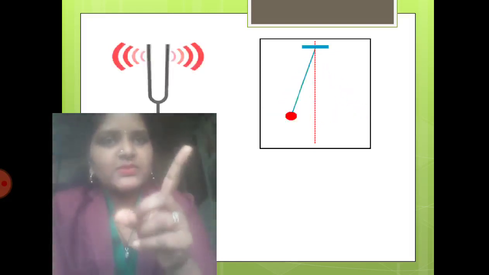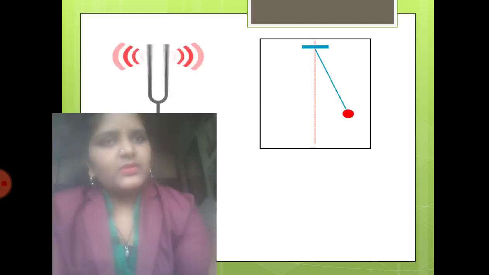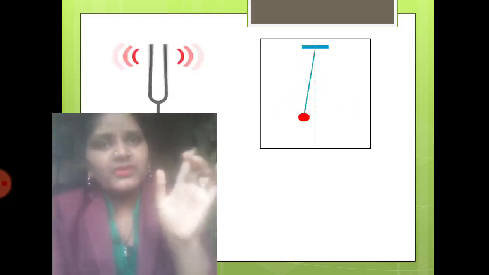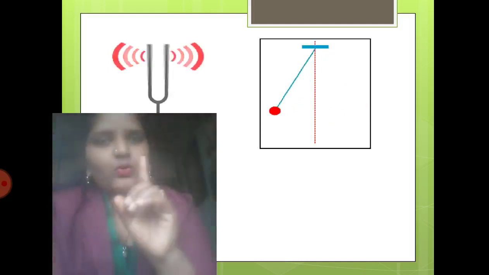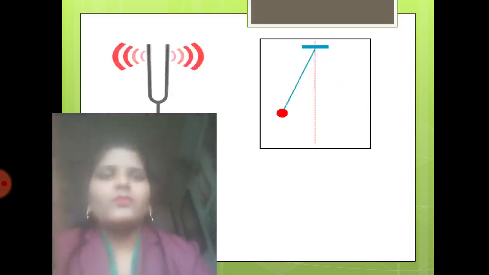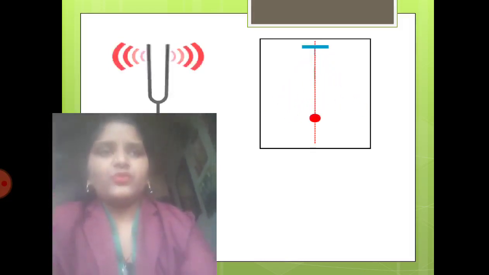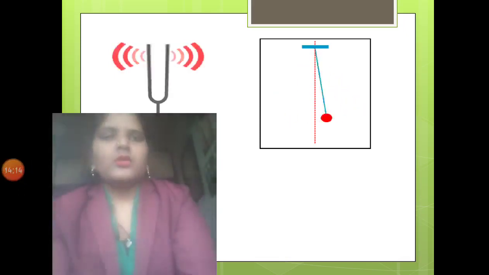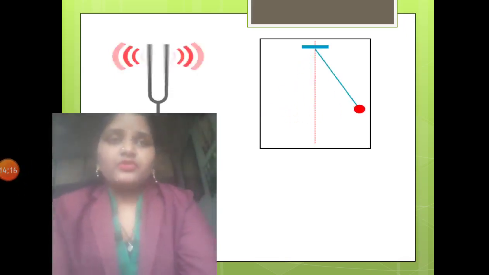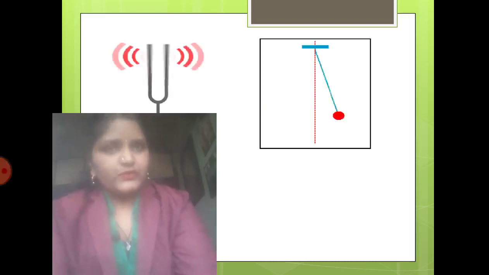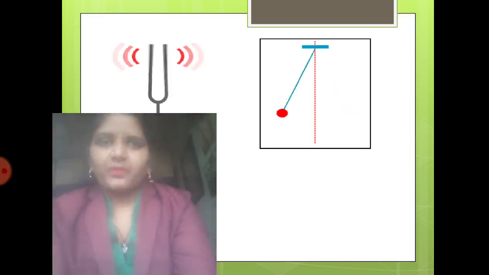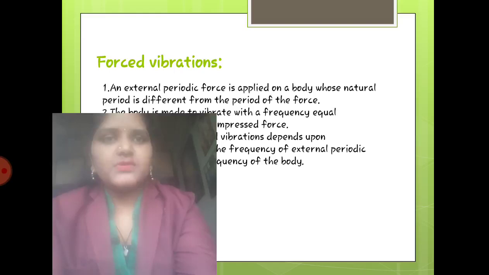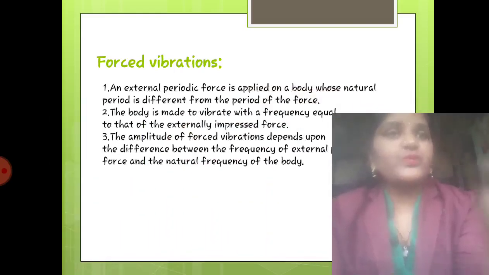Even the second one, the simple pendulum that I have told you, will vibrate like this and after some time it will come to rest. This is free vibration. Only once we are giving the force to both of them. So I hope you have come to know about free vibrations. Let's move towards the next point, which is forced vibrations.